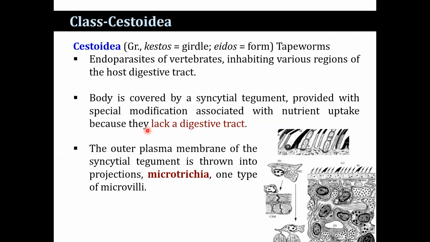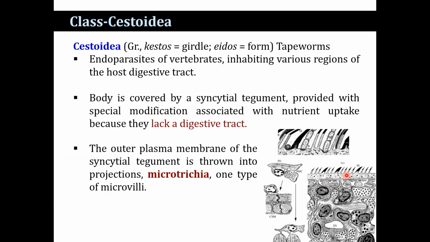And the last class, Cestoidea. Cestoidea comes from the Greek words kestos meaning girdle and eidos meaning form, commonly known as tapeworms. They are endoparasites of vertebrates, inhabiting various regions of the host digestive tract. The body is covered with a syncytial tegument provided with special modifications associated with nutrient uptake because they lack a digestive tract. This is the outer plasma membrane of the syncytial tegument, thrown into projections, the microtriches, which are one kind of microvilli.